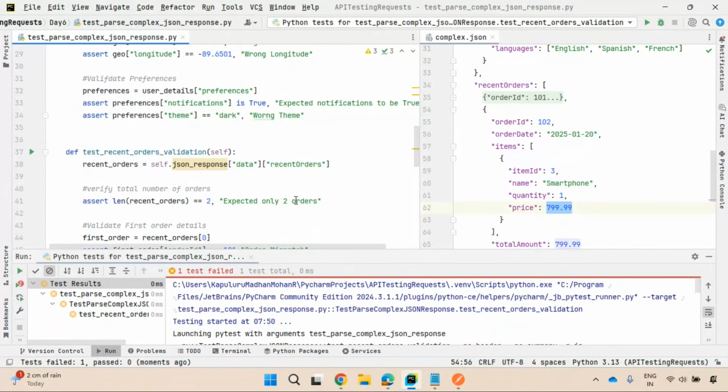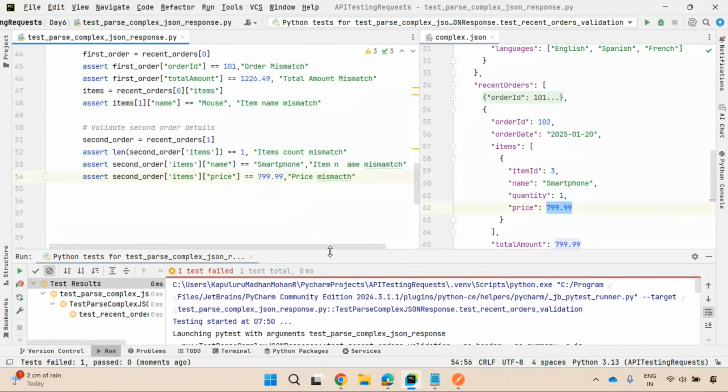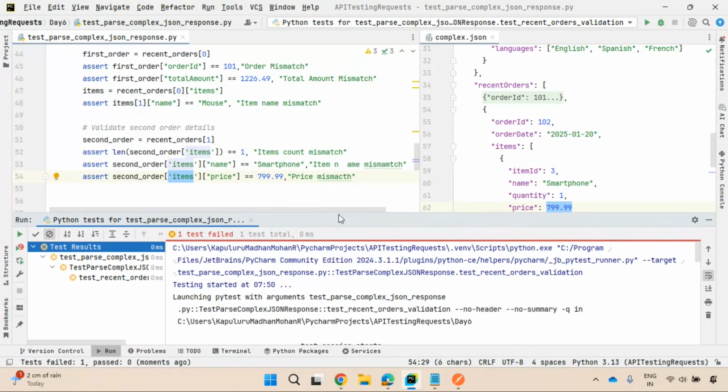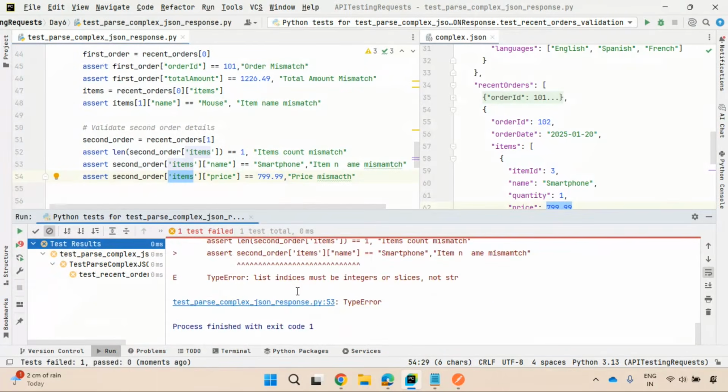Still, it is failing. Let us see. Second order of items of price, right? So list indices must be integers or slices, not string, right? Second order, it should be 0, right?